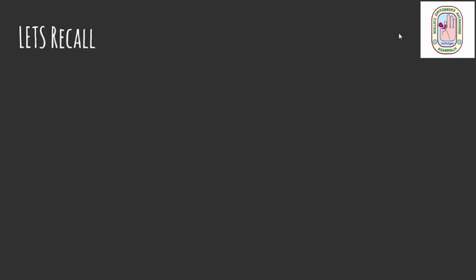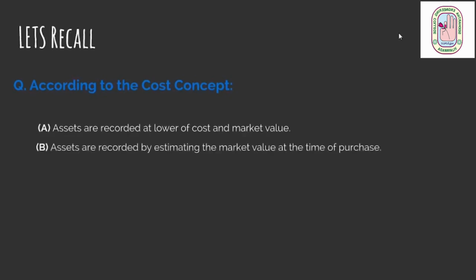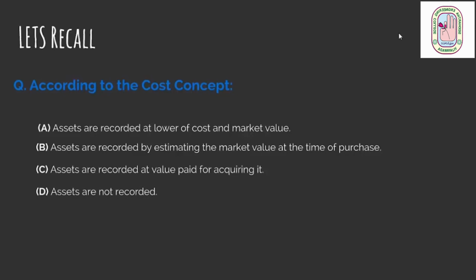in this session. So the question for this session is, according to the cost concept: option A, assets are recorded at lower of cost and market value. Option B, assets are recorded by estimating the market value at the time of purchase. Option C, assets are recorded at value paid for acquiring it. And option D, assets are not recorded.